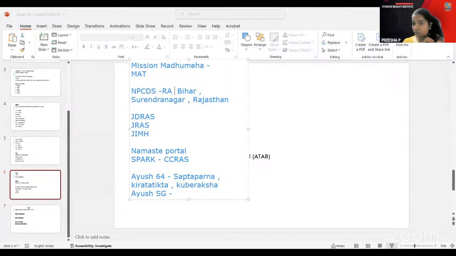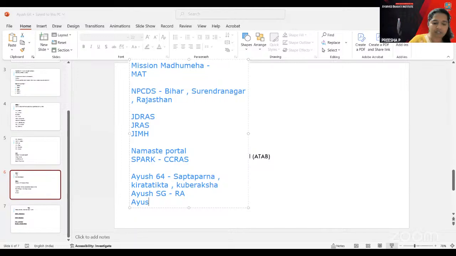Ayush 64 is for COVID-19, and Ayush SG capsule is for rheumatoid arthritis. After Ayush SG, it is Ayush 82. Ayush 82 is an anti-diabetic drug developed by CCRAS and tested over hypoglycemic drugs.